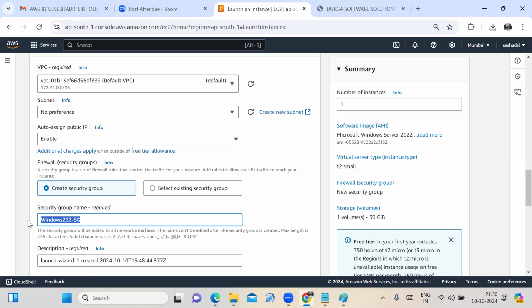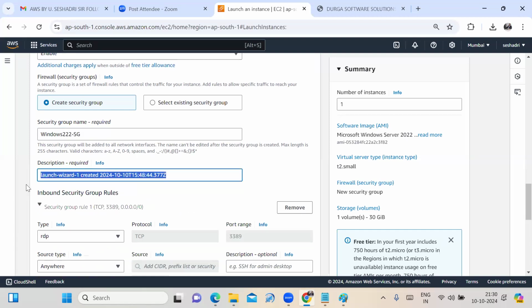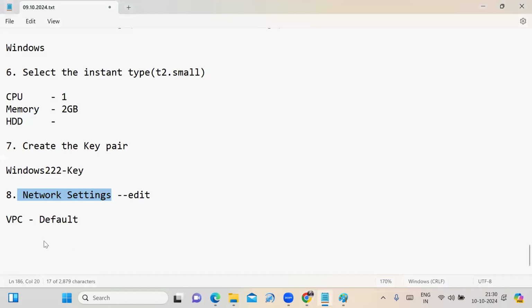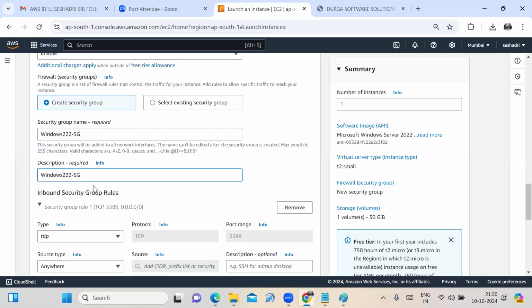Copy the security group name and paste it here in the description. And also we have to paste it here in the notepad. This is the security group name AMG1. Fine. Now, when you are launching the Windows machine, you are launching the Windows machine means the default inbound security group rule.